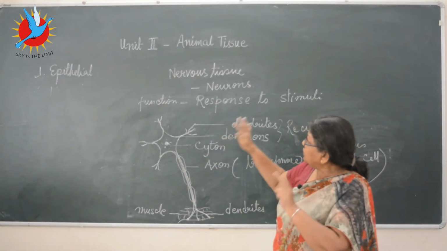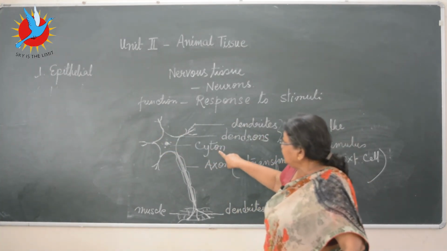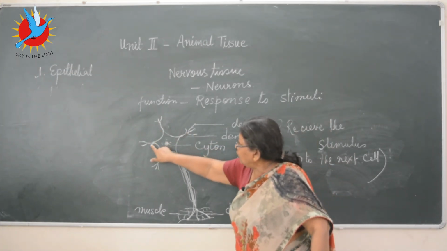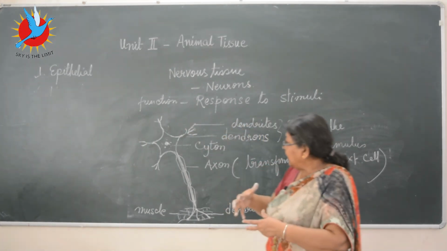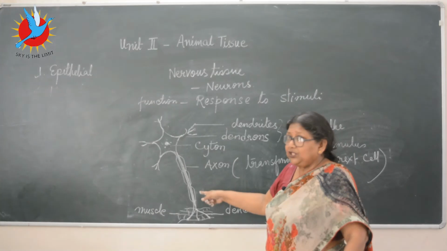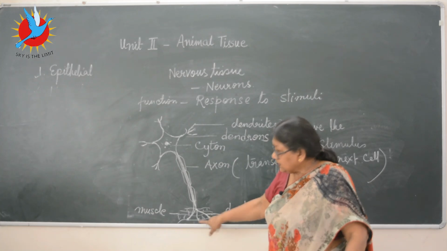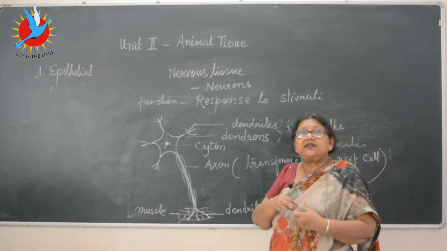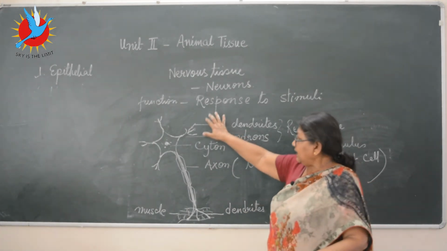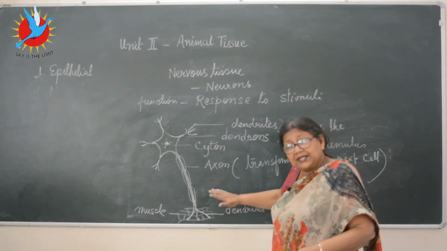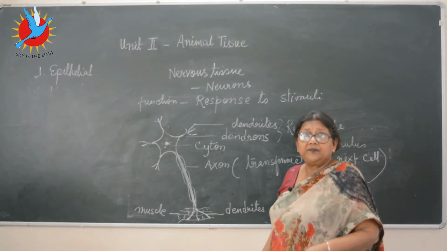So basically today I'll just do the structure of the neuron or the nerve cell. It is called the cyton, with these branches which are called the dendrons, and finer branches called the dendrites. These dendrites will receive the sensation and pass it to the next one through the axon. So here these dendrites, the last ones, will go to the muscles, and they'll give the messages given by the brain or the spinal cord to act accordingly. Right? So here they will receive and here they will pass. Learn this diagram. We'll continue with this next day, but learn the spelling and the diagram clearly. Okay?